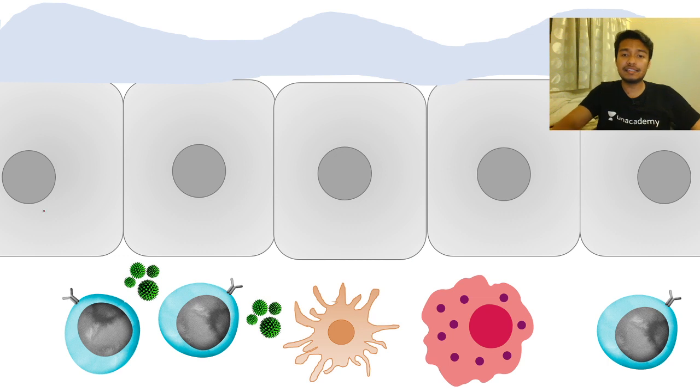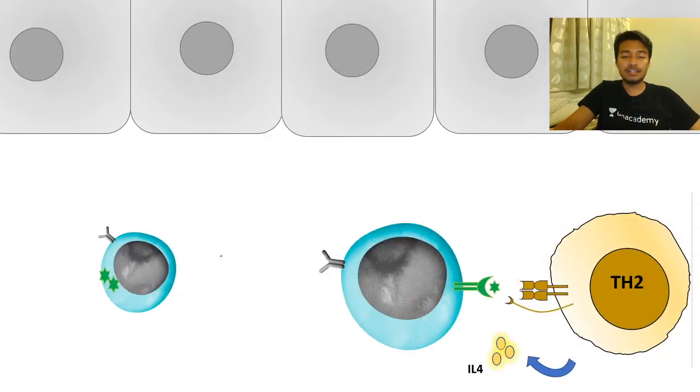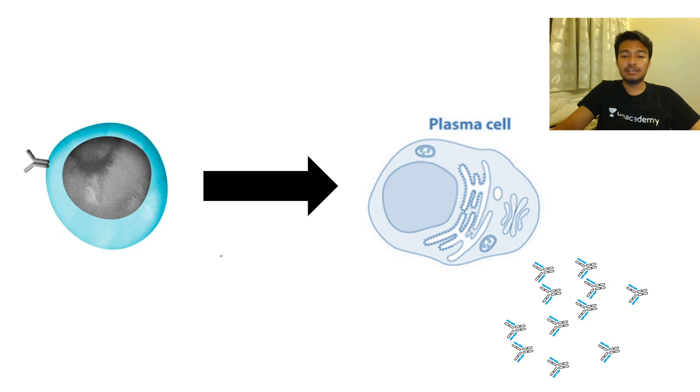Inside your nose you have nasal epithelium, these gray cells, and you have this mucus, this slimy looking blue stuff. On the inner side of the epithelia you have your immune cells such as macrophages, dendritic cells, B cells, etc. So what happens is, whenever these pollen grains, which are treated as antigens, come in, these B cells, which are antigen presenting cells as well, recognize that and activate the T cells.